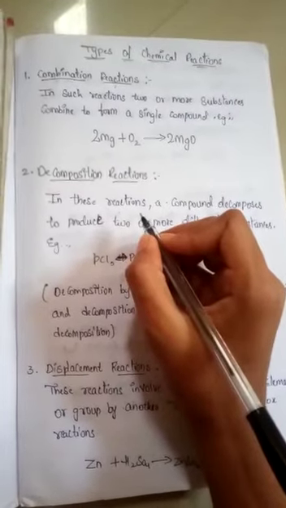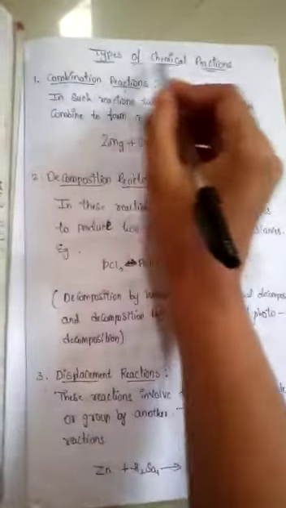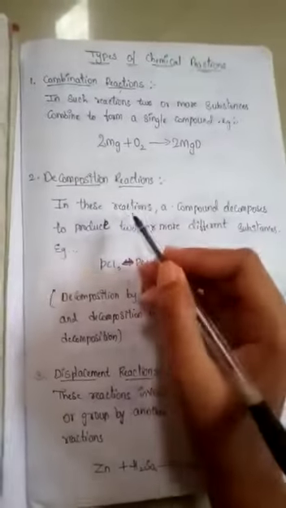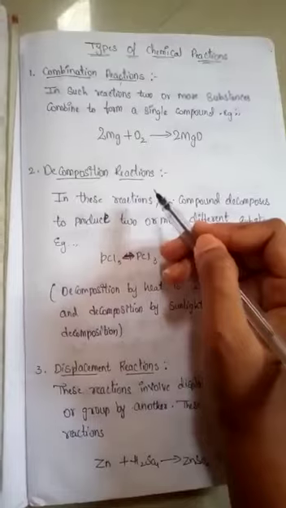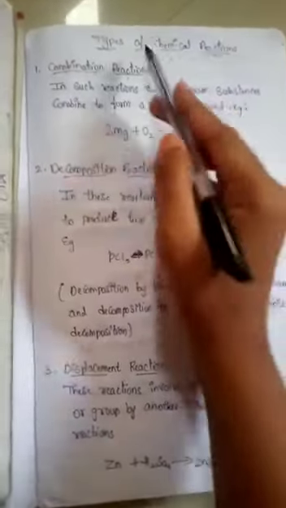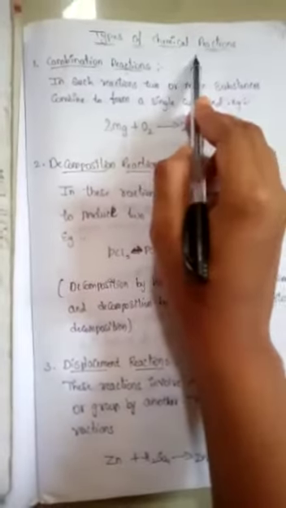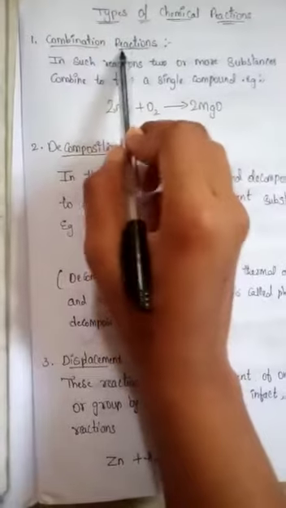Today I am going to explain the topic of types of chemical reactions. Till now we have come to know what physical processes and physical reactions are. Now we are going to know what the types of chemical reactions are. So the first type is combination reaction.